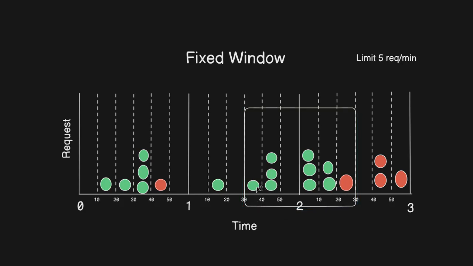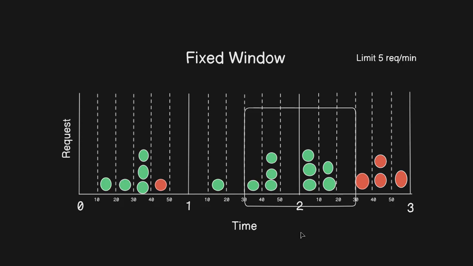If I count the total requests: 1, 3, 4, then 7, 8, 9, and this one is already declined, so just ignore it for now. Assume these are 4, 7, 8, 9. So 9 requests are going to be accepted in the fixed window between 1:30 and 2:30. This is the limitation of the fixed window.